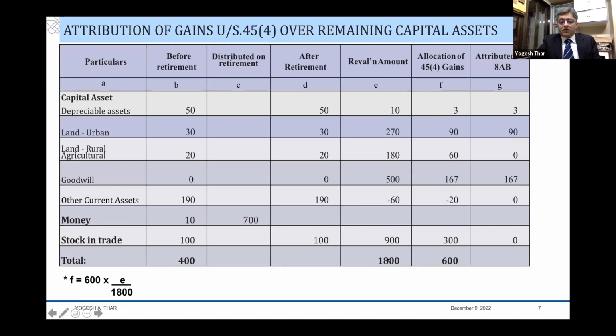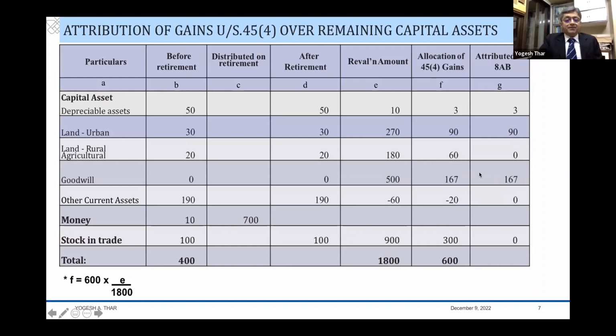Now, revaluation of all assets is 1800, whereas the capital assets are only 3. There are only three, namely the depreciable assets, first item, urban land, second item. The rural is not a capital asset. Goodwill, yes, it's a valuation of goodwill, so therefore I will allocate it, and then I will also allocate it to 390, 167. Okay, these are the only three items to which I will allocate.